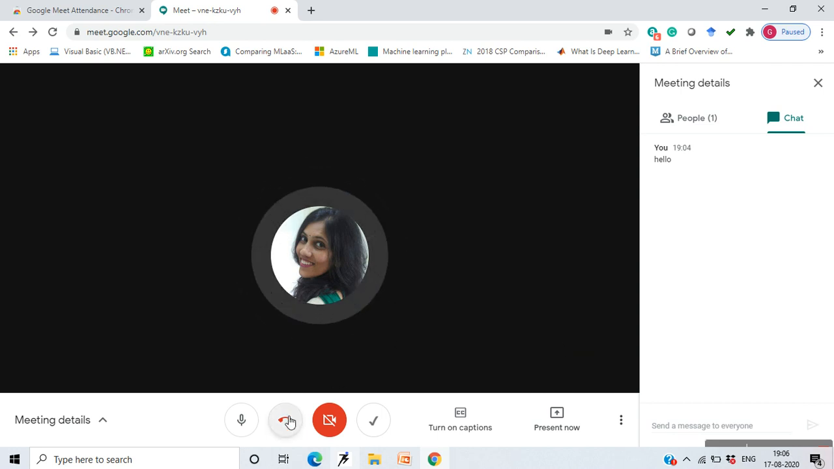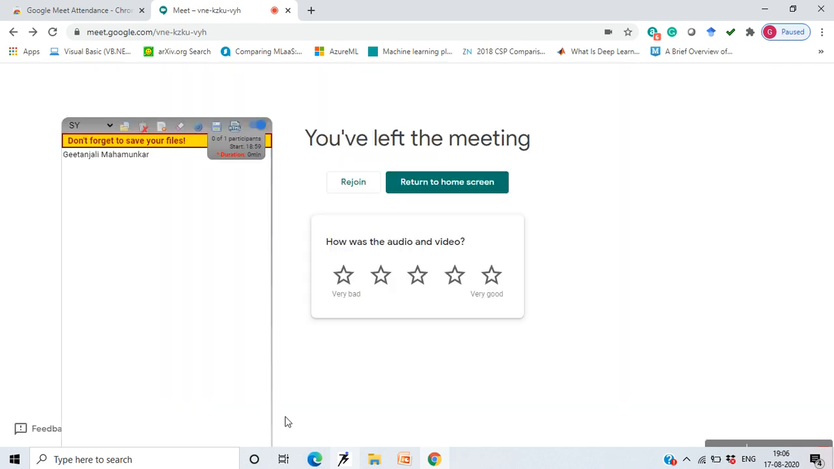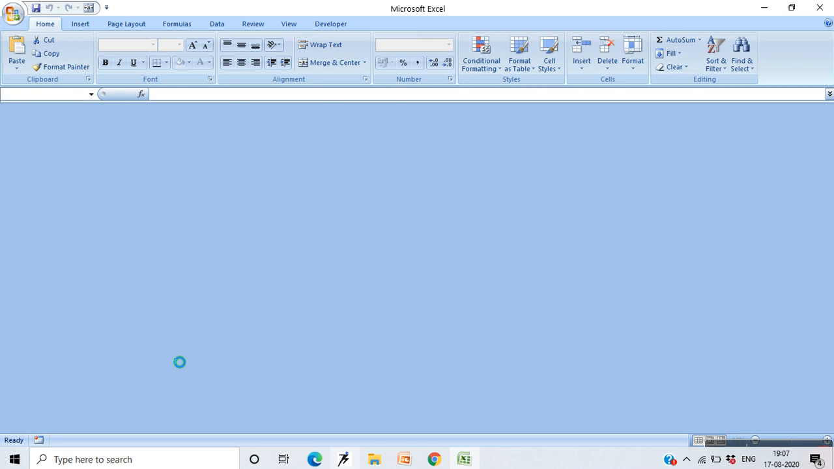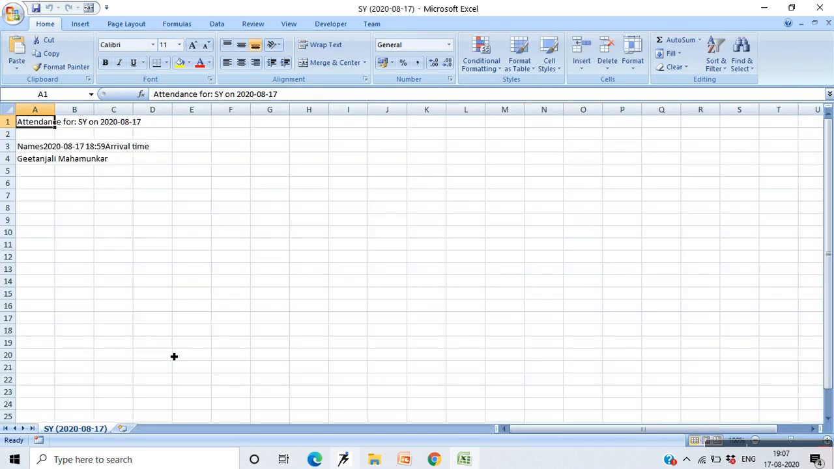Now let me end the call. This is how you'll end the call. When you end the call, a pop-up window will come which will say, don't forget to save your files. That is the attendance file. So when you save the CSV file, you'll get this Excel file of the attendance record that was taken during the Google Meet session. See, this is the attendance for Gitanjali Mahamunkar, that is me.